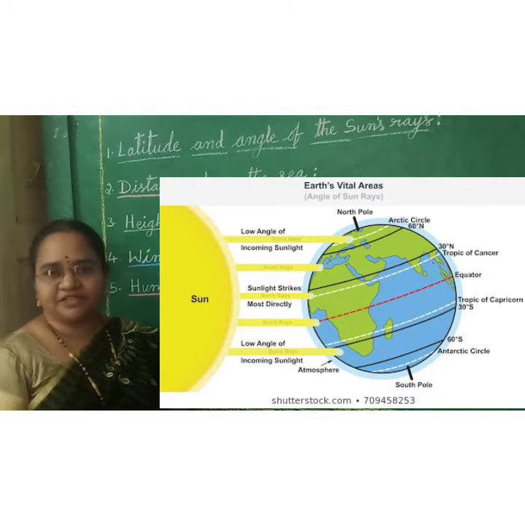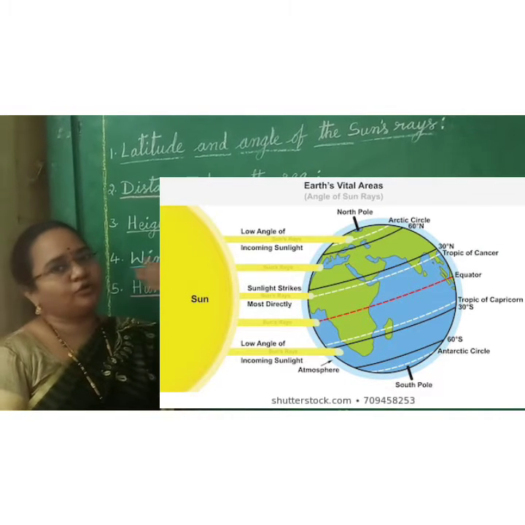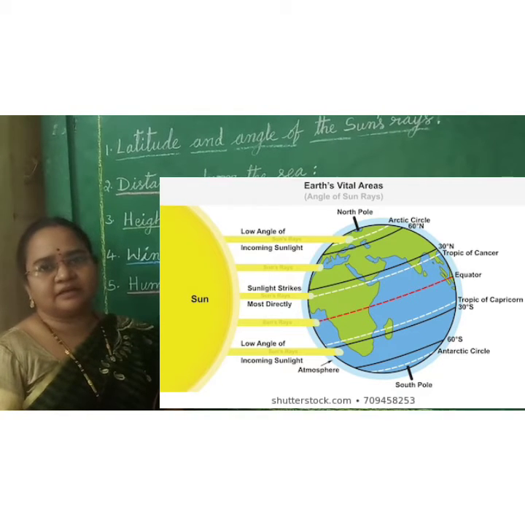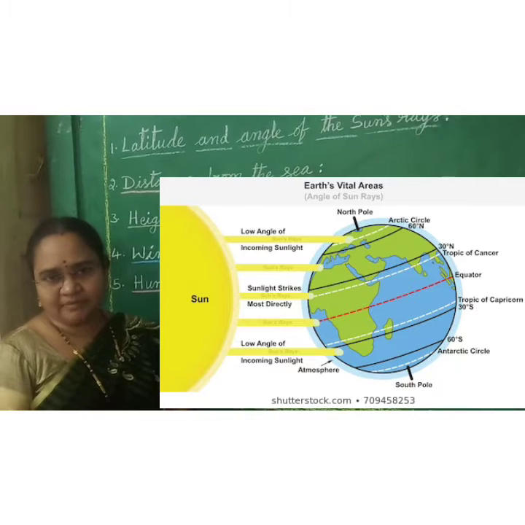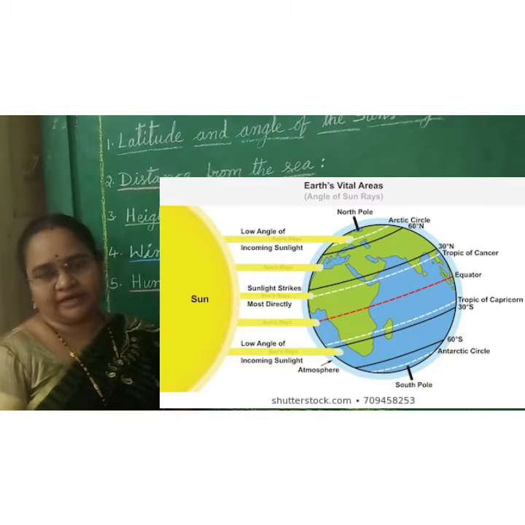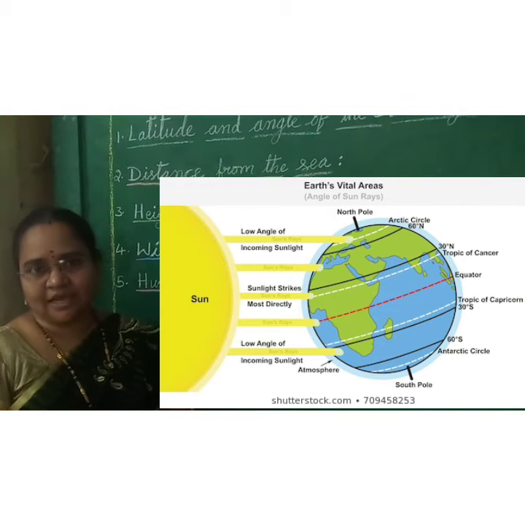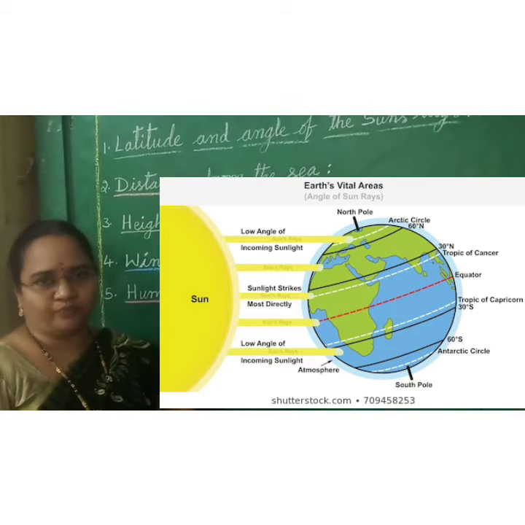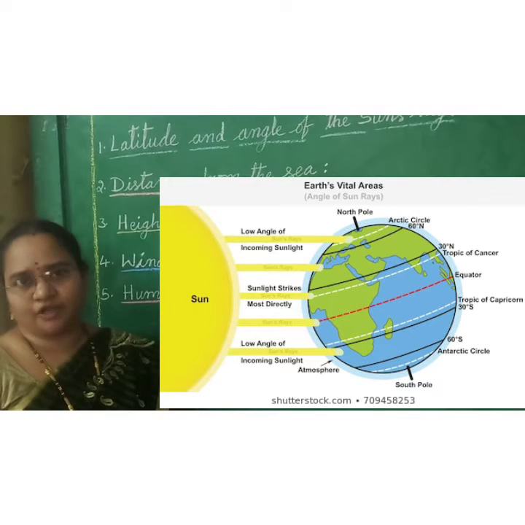So the temperature decreases there. If you go to the North Pole and South Pole, the temperature is in minus degrees. So it is a cool area, called ice desert or polar area, because the area is covered with snow. Okay children, see a small video about that.